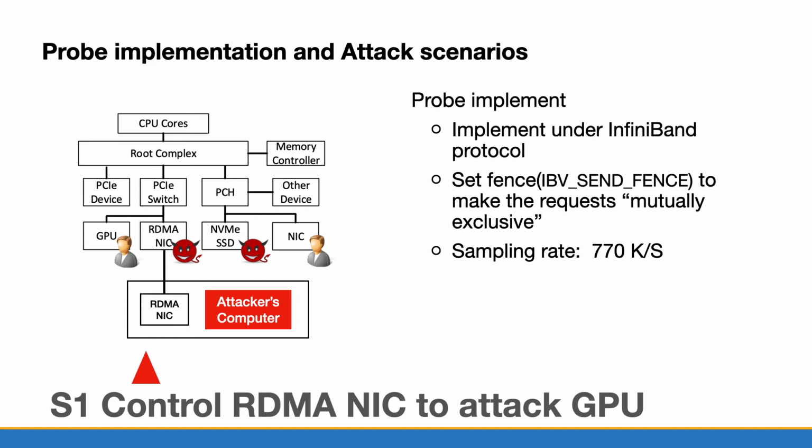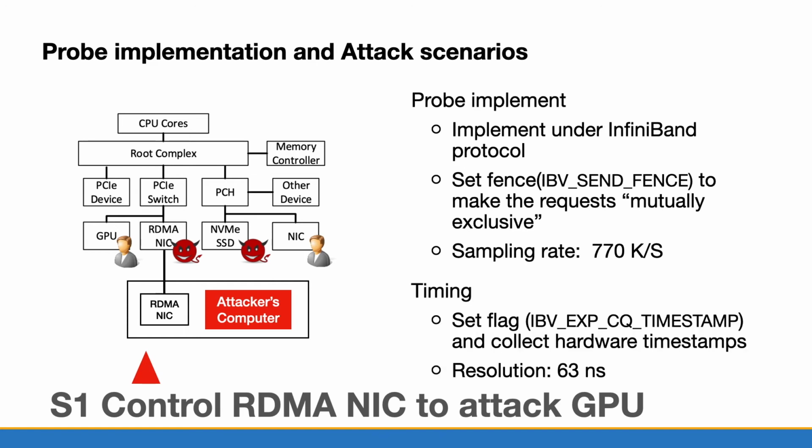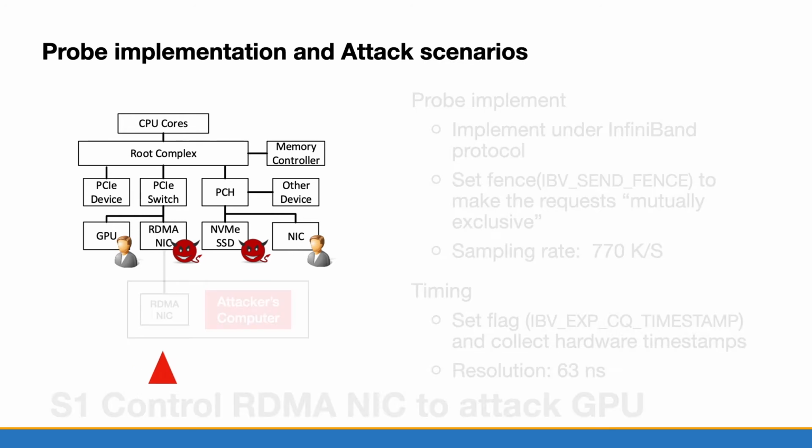As to the probe implementation details, we implement our probe under the InfiniBand protocol, and set a fence after each request to make sure the requests come one by one. The sampling rate can be as high as 770 kilopoints per second. As for timing, we set a flag in the sending queue and collect the hardware timestamps for timing. The resolution of the timestamp is 63 nanoseconds.